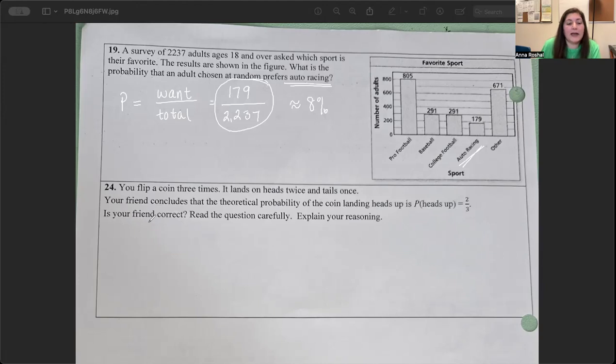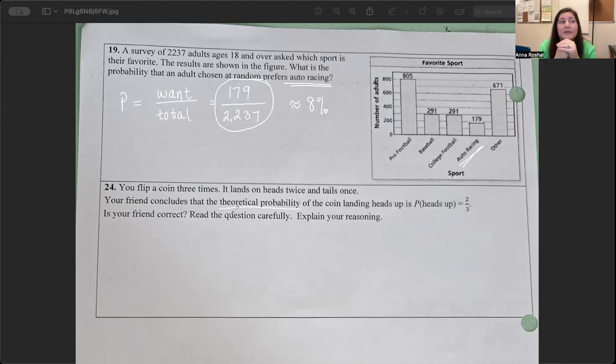Okay. You flip a coin three times. It lands on heads twice and tails once. Your friend concludes that the theoretical probability, so in theory versus in practicality, the theoretical probability of the coin landing heads up is 2/3. Is your friend correct? You need a new friend. Your friend is completely incorrect.